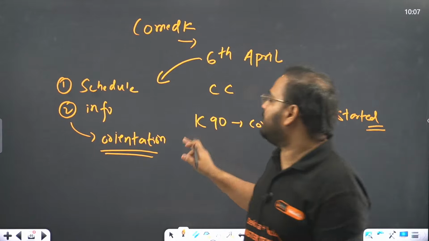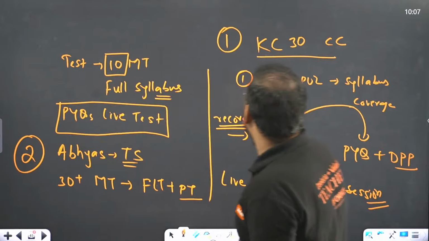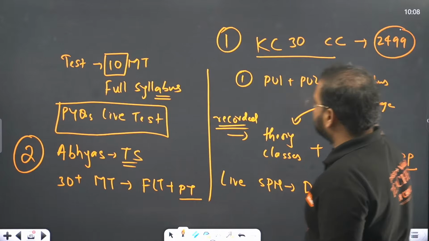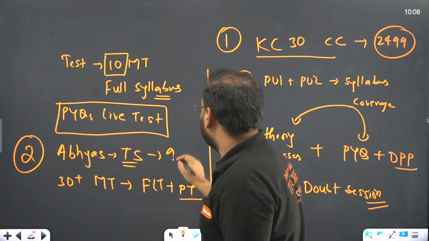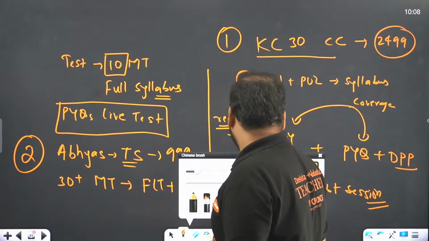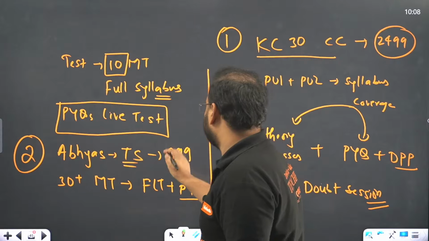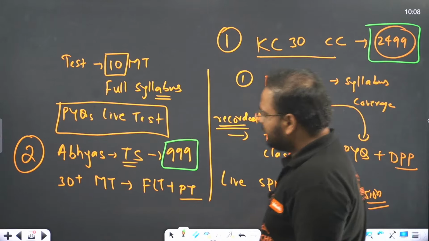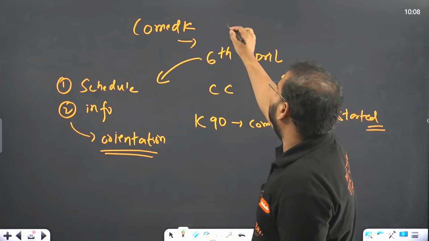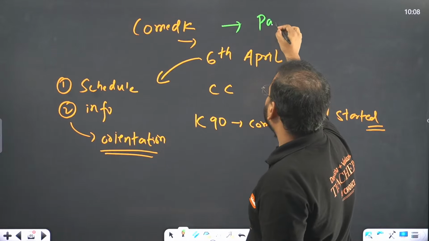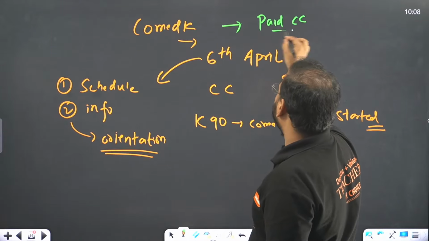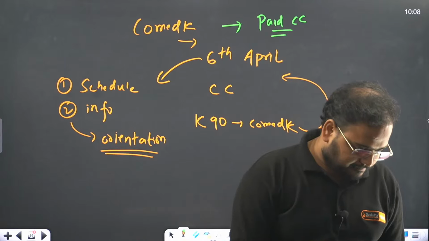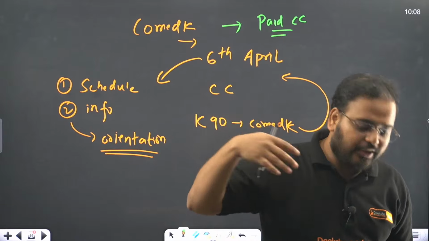Yeah, these are all paid courses. So first of all, this course over here is for 2499. This one is the ABHYAS test series for 999. Let me highlight it for you so that you don't miss out. What is the pricing? So this is 999. This is 2499. And for this, frankly, I don't remember the price, but this will also be a paid course. Okay, paid crash course. And again, all these are online versions. So I hope I have given you an understanding of what you need.